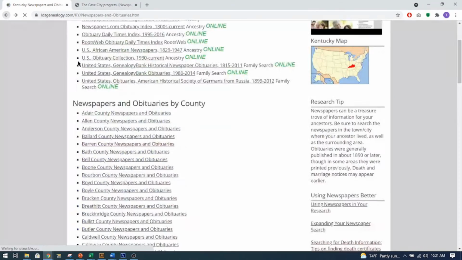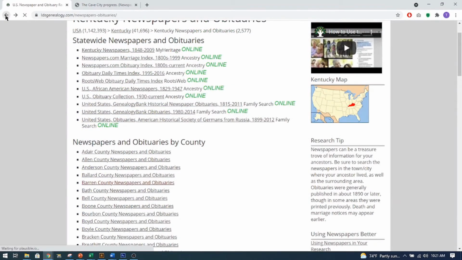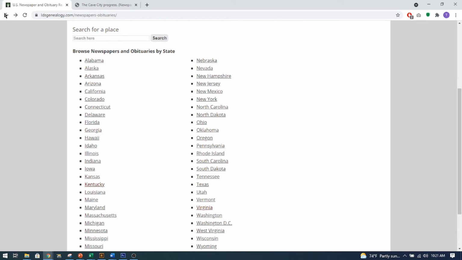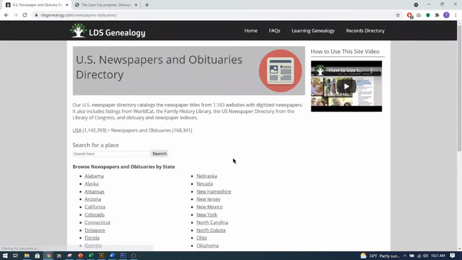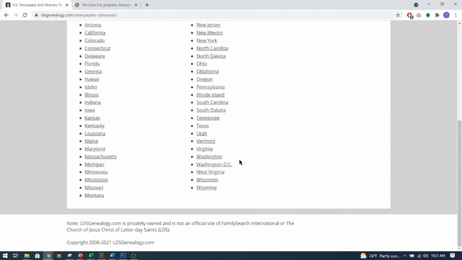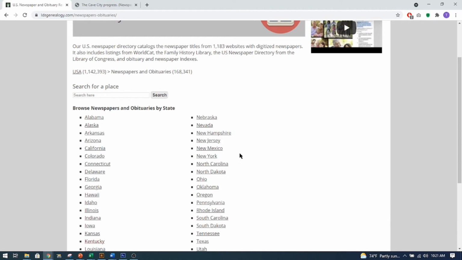Let me just go back real quick. Keep going back. We did this newspapers directory here. This is U.S. newspaper directory. Oh, same thing. Brings you to this. Anyways, I hope you enjoy that. Have fun searching this way to find newspapers.